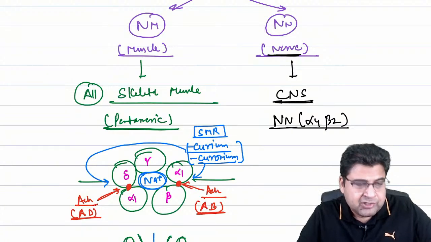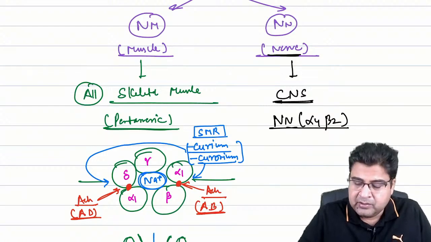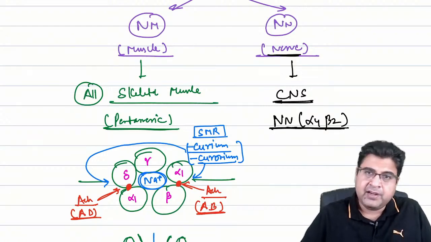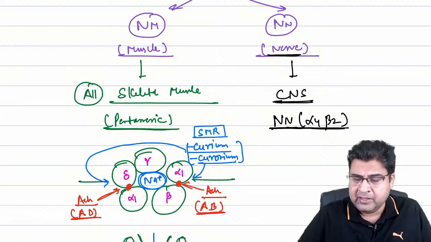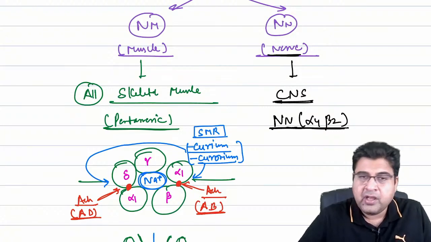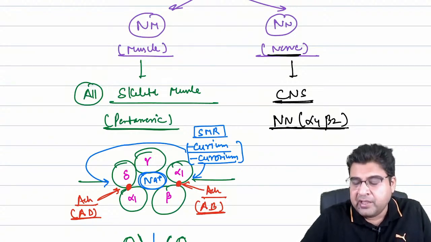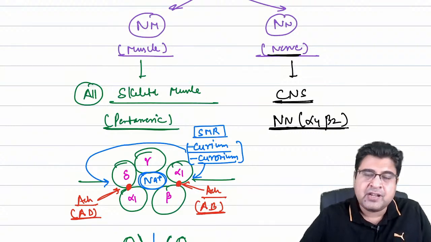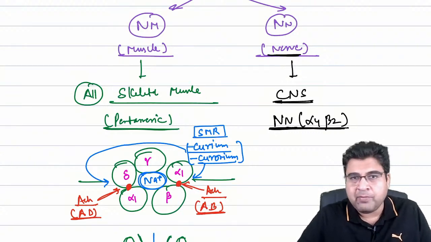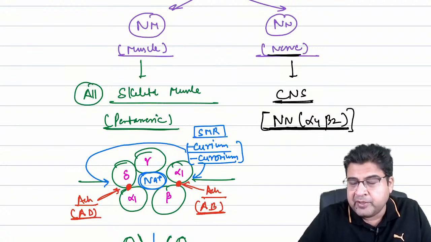In the structure of this nicotine N receptor, which is also pentameric in shape, the alpha unit is named alpha 4 and the beta unit is named beta 2. There is no gamma, no delta. We have only alpha and beta units that are present 3 and 2 times. The total becomes 5.